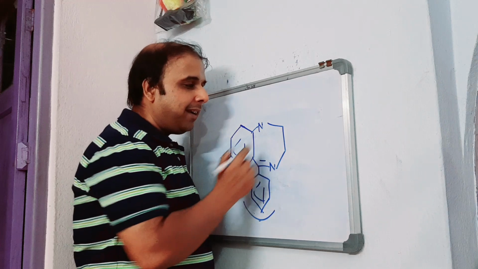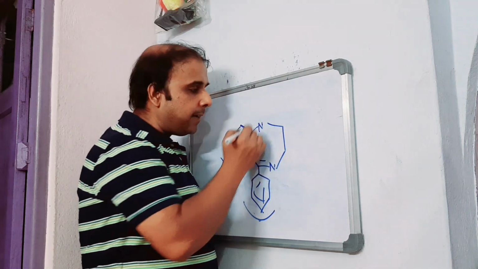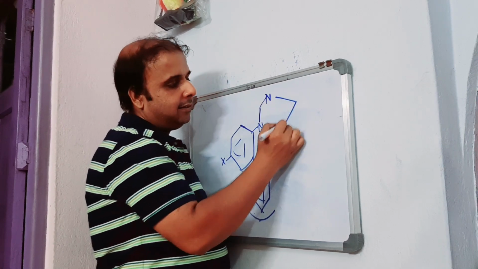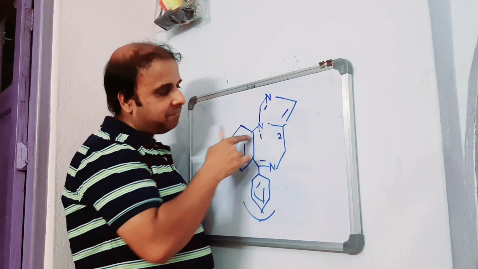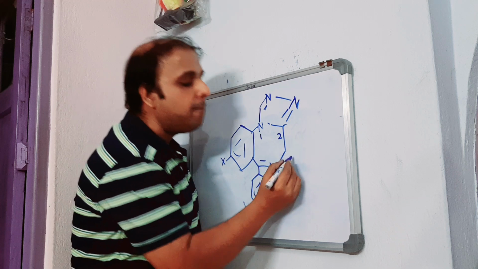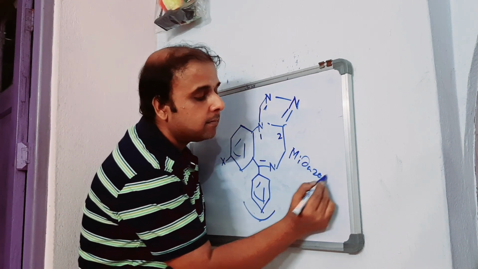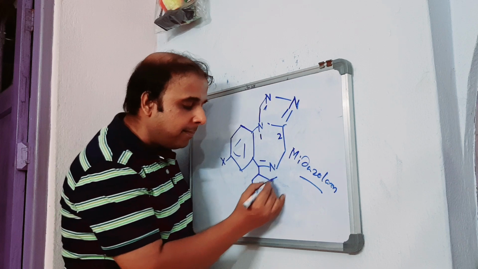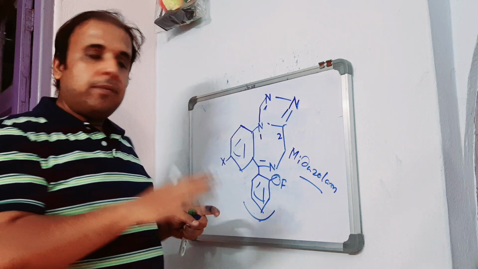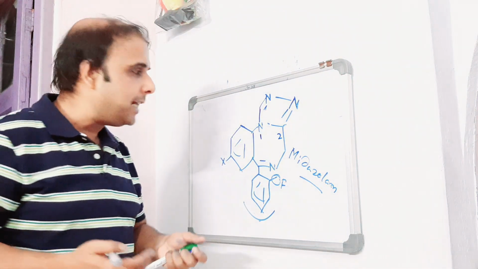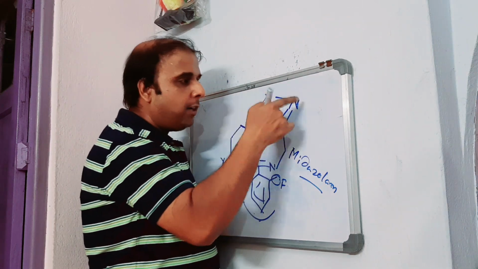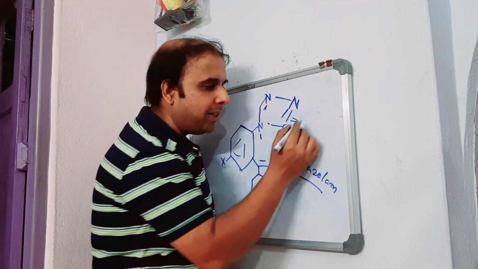What they observe is that removal of this double bond O and fusing at the 1, 2, that is first and second position, with either imidazole or triazole. If it is imidazole, the example is midazolam. In case of midazolam, this is the area where fluorine is there, so it is complying with all the criteria which have to be kept in making benzodiazepines as CNS depressant. And if it is 1,2,4-triazole, the examples are alprazolam.